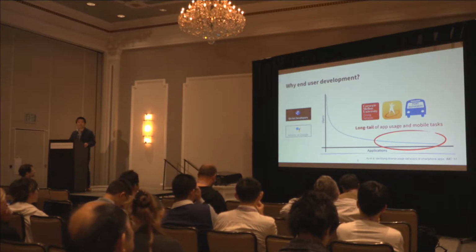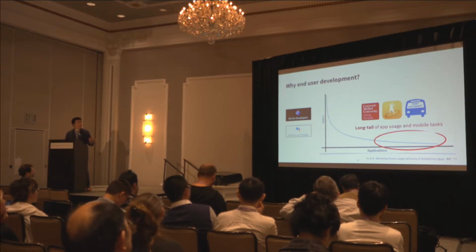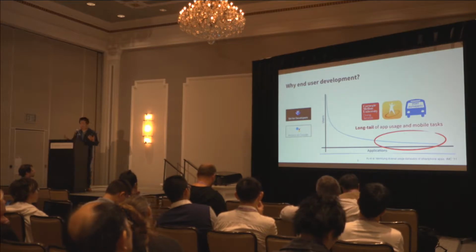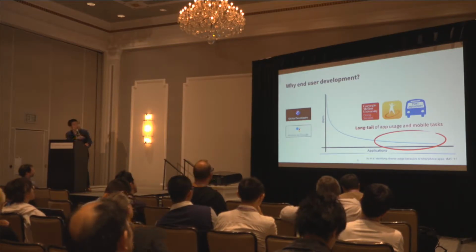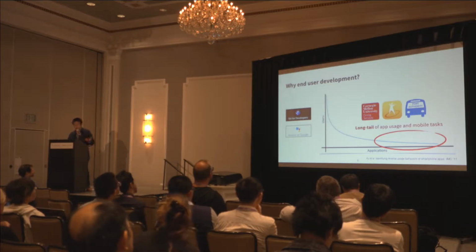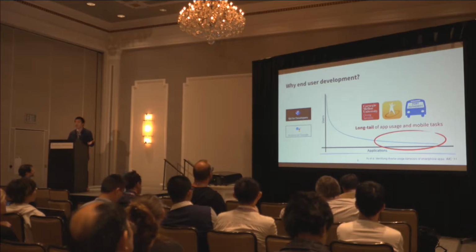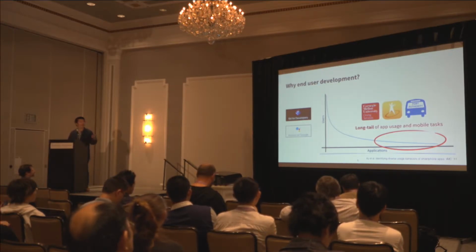Although existing agents like Siri or Google Assistant provide developer tools for professional app developers to integrate their own apps, this process takes significant engineering effort. Prior work, as well as our formative study, found that there's a huge long tail for apps and mobile tasks. This long tail is not currently supported, and much of it is unlikely to get professionally developed in the near future due to the effort required.